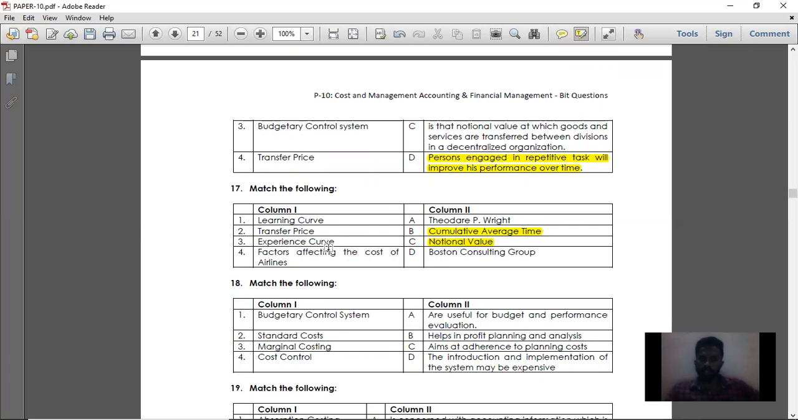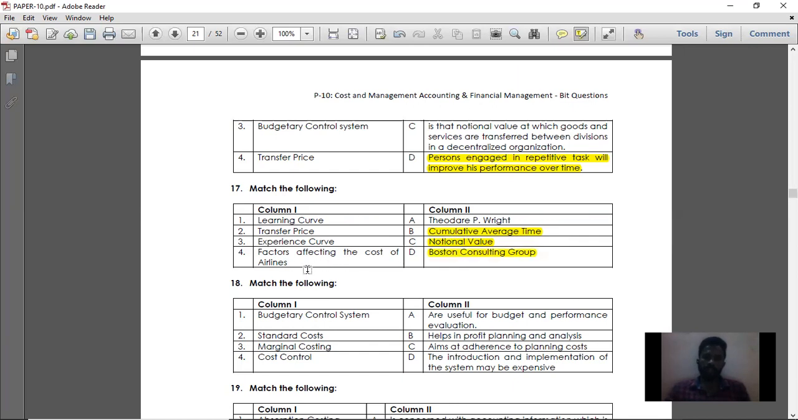And point number 3, experience curve. Experience curve is nothing but learning curve, whereas here you can go for both the options, where for learning curve you can put cumulative average time, and for experience curve also you can put cumulative average time. But this experience curve is the term which has been designed by Boston Consulting Group. So BCG has termed this experience curve. So for experience curve, only Boston Consulting Group will be the answer. Whereas for cumulative average time, you can take learning curve or experience curve as the answer.